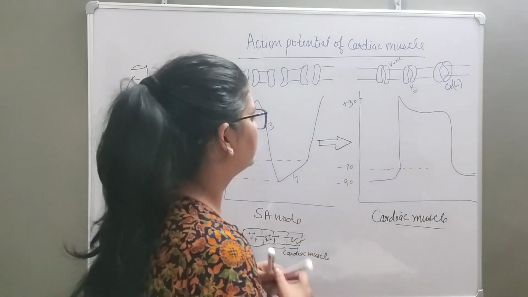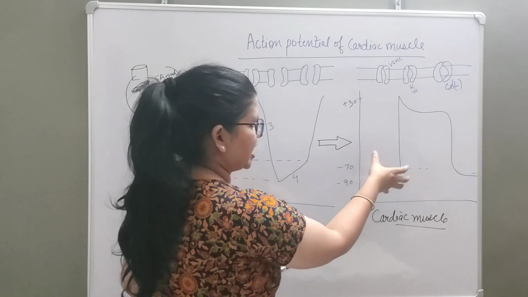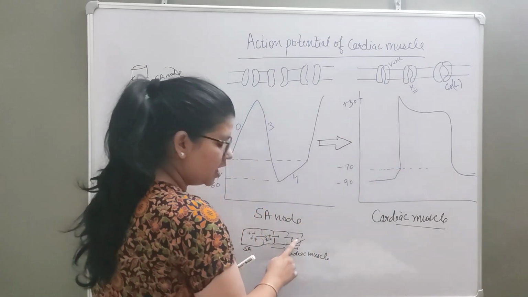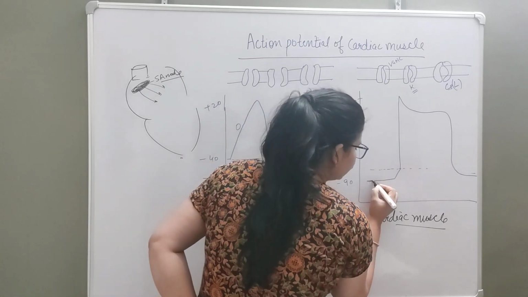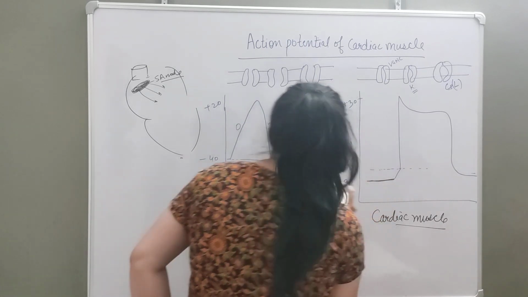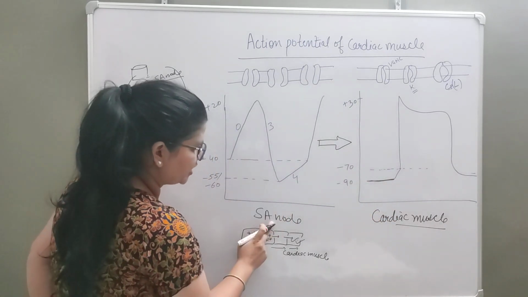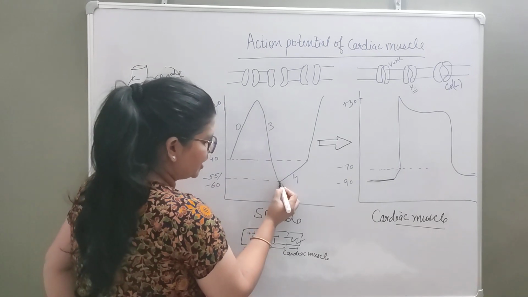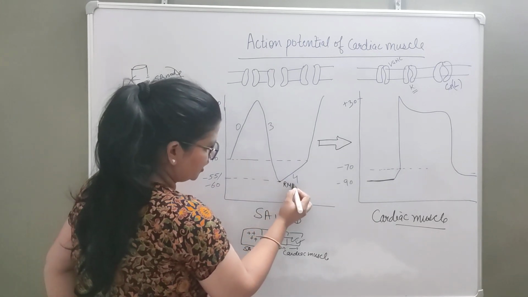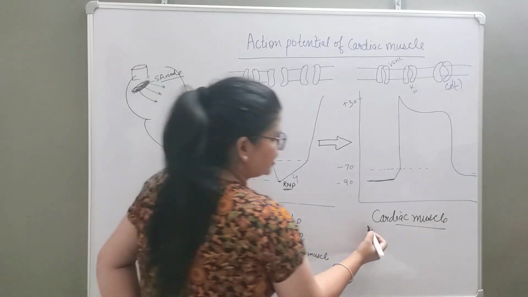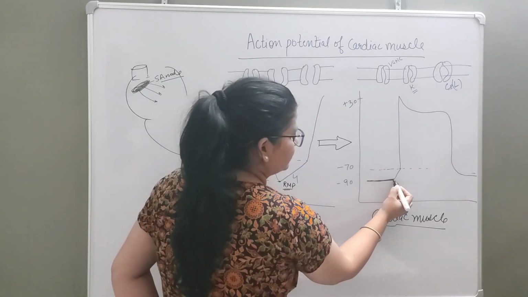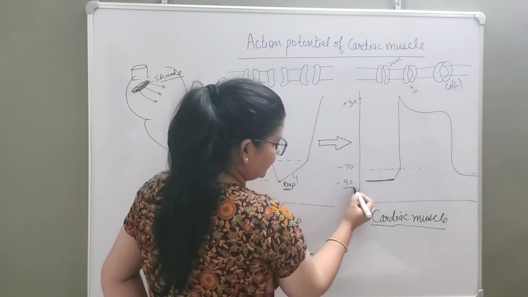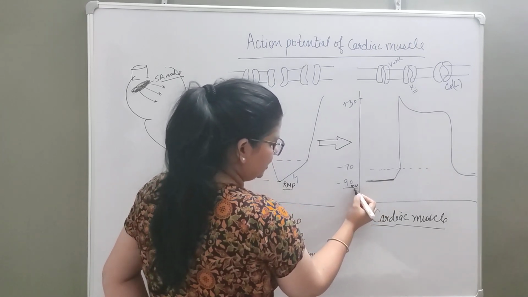What happens whenever an action potential is transmitted to that cardiac cell? Unlike the pacemaker potential of the SA node, which does not have a stable RMP, as we saw in the last video, cardiac muscle has a stable resting membrane potential, which is roughly minus 90 millivolt.